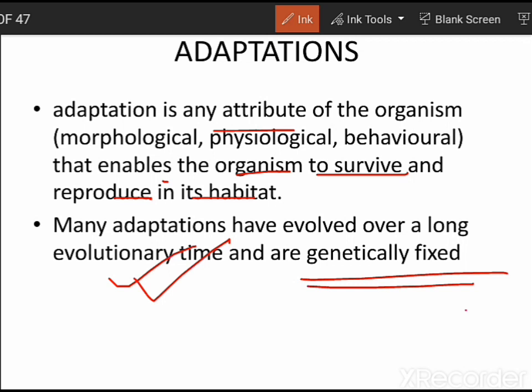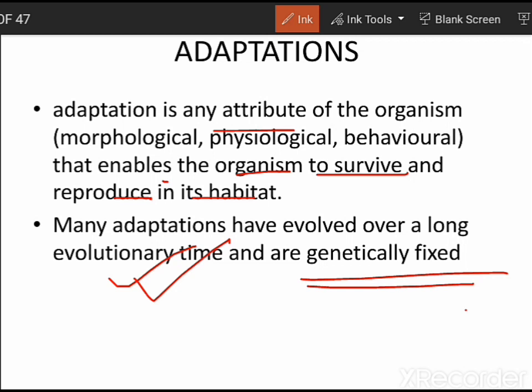But later on, with the passage of time, these get incorporated into the exons, and ultimately into the genome. So ultimately these characteristics become a part of the genomic sequences, and an inevitable part of that particular organism.